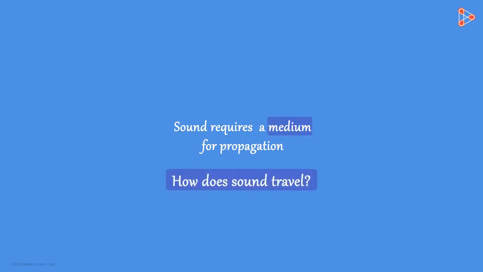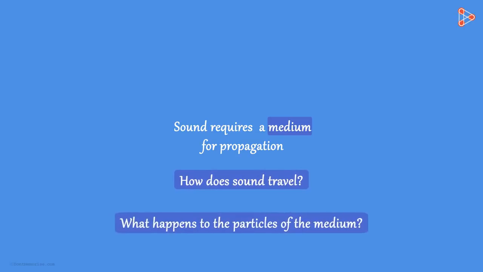In the previous video, we studied that sound needs a medium for propagation. That is, it requires some medium to travel from one place to another. But how does it really travel through the medium? What happens to the particles of the medium? Let us find out. We now know that sound is produced by vibration.